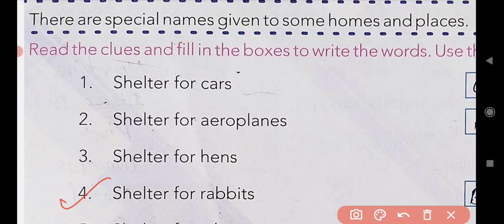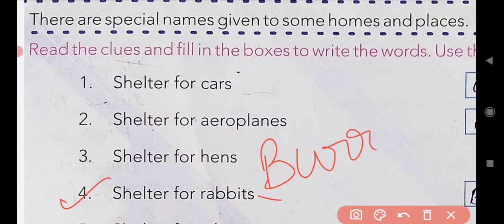Next one, the fourth, is shelter for rabbits. Can you guess the name of the place which is the shelter for rabbits? Yes, the name is burrow. Spelling is BURROW. Burrow.